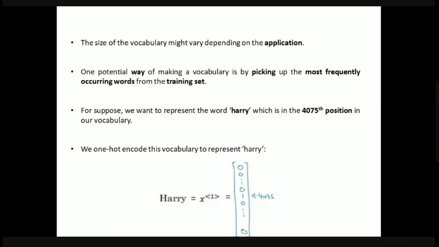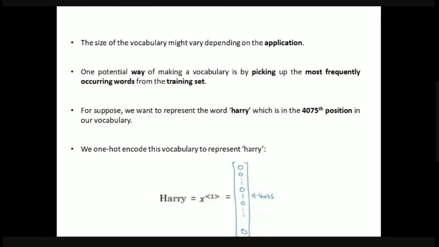Okay. So when we want to represent the word Harry, this word Harry is at the 4075th position in our vocabulary. So we will do one hot encoding. In the last class we saw what a one hot encoding is and how we represent words with it. So at the 4075th position, we represent the value 1 and all the other positions we represent with the value 0. So this is our first input, that is x1, the input at time step t1.